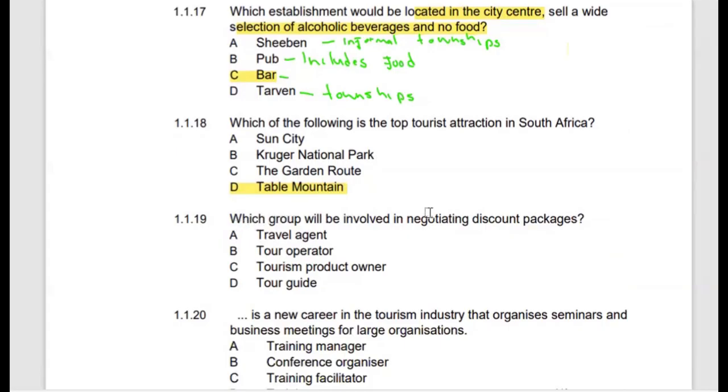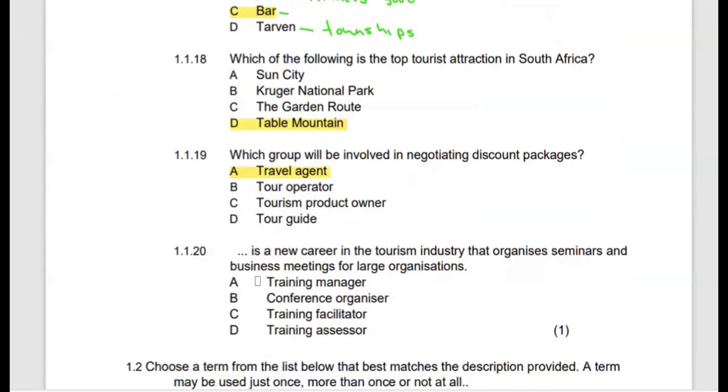Then moving on to 1.1.19. Which group will be involved in negotiating discount packages? The task of negotiating discount packages on behalf of travelers is the responsibility of professionals who are known as travel agents. They are responsible for negotiating discount packages for tourists. So our appropriate option will be the travel agent.